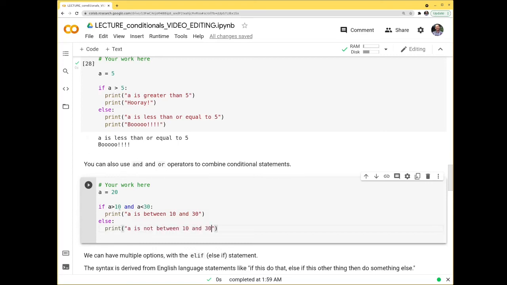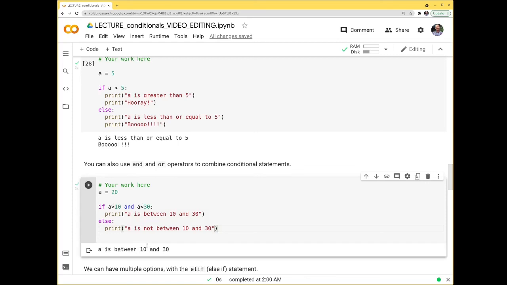So look at this here. A is greater than 10 and A is less than 30. So this only works if both of these are true. This is true and this is true. A is between 10 and 30. If this was, let's say, 2, A is not between 10 and 30 because both of these need to be true. And you can have more complicated expressions in your and statements if you wanted.